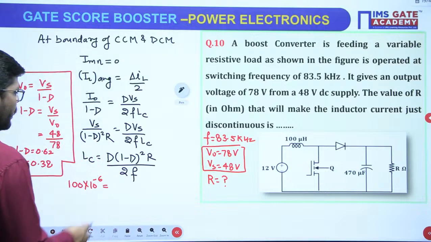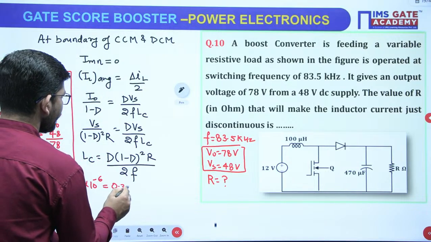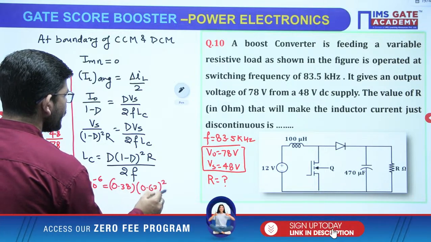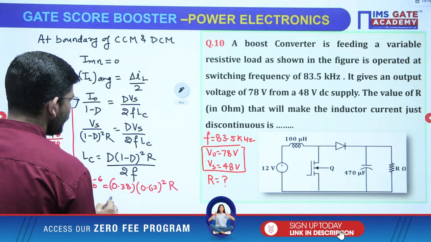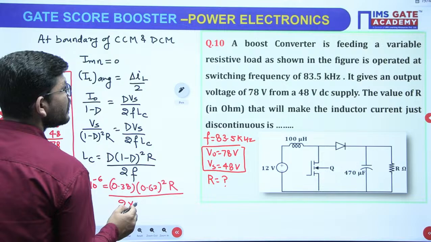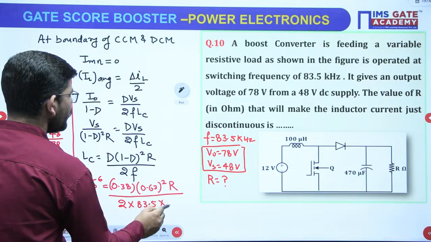Now just put here. D is 0.38, 1 minus D is 0.62, square, R we have to calculate, divided by 2 into the frequency, which is 83.5 kilohertz.